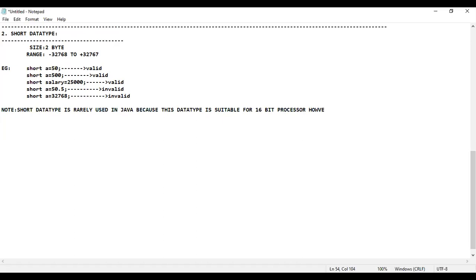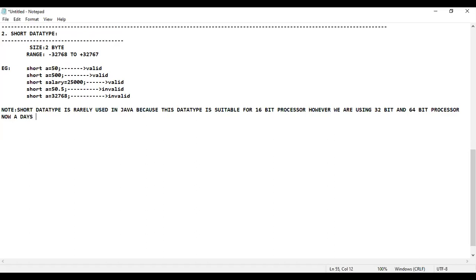However, we are using 32-bit and 64-bit processors nowadays.